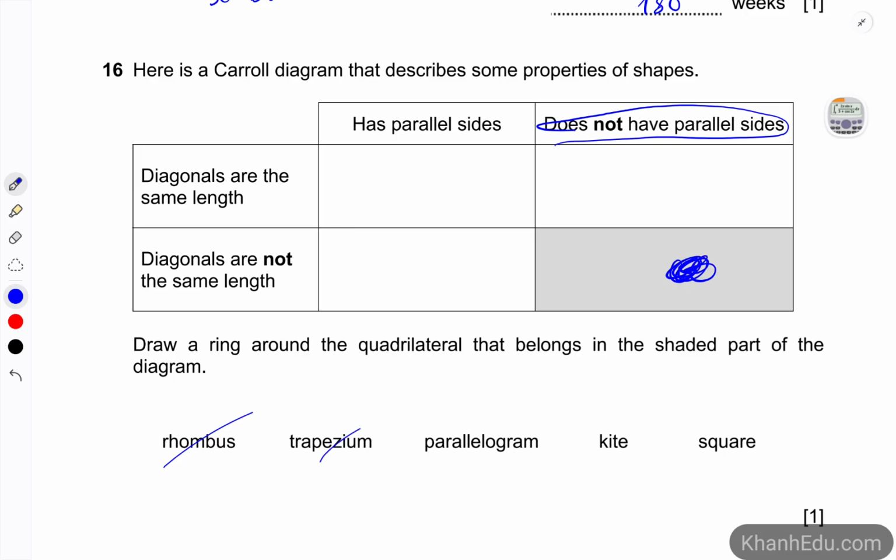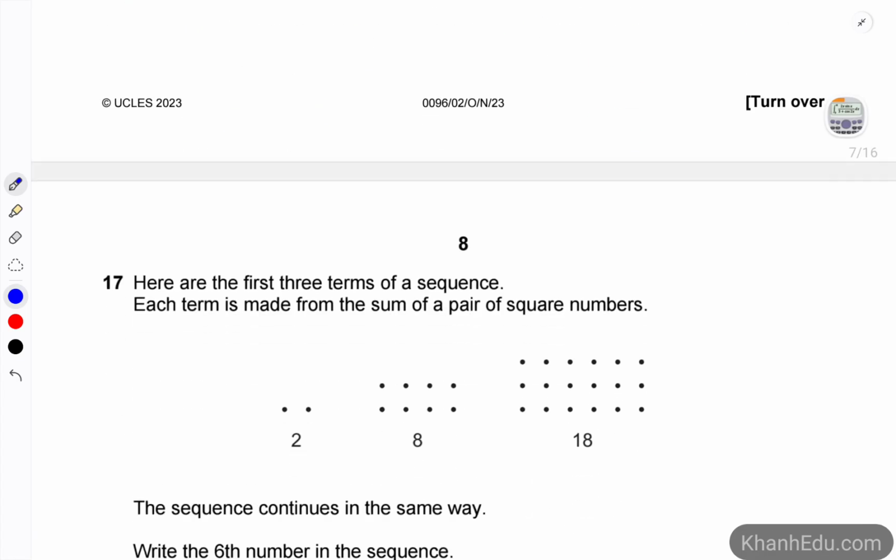Trapezium is not, parallelogram is not, square is not, and what we are left with is the kite. And kite also doesn't have diagonals of the same length. So kite would be the best choice for this place.